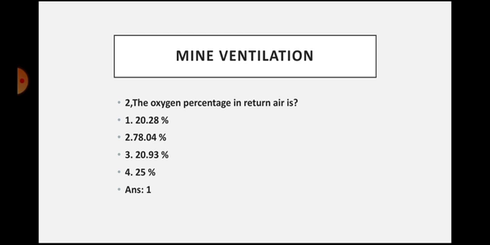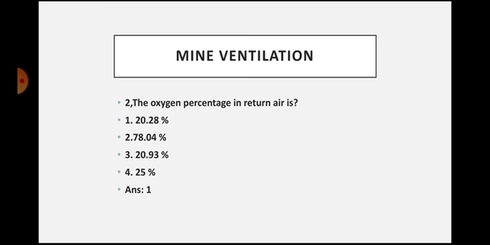We can see here, while we are sending the air into the mine, the percentage of oxygen is 20.93. But while the air is coming out of the mine through the return airway, its percentage is reduced to 20.28. I am not saying that in all the mines, in all the return airways, the oxygen percentage will be 20.28%.